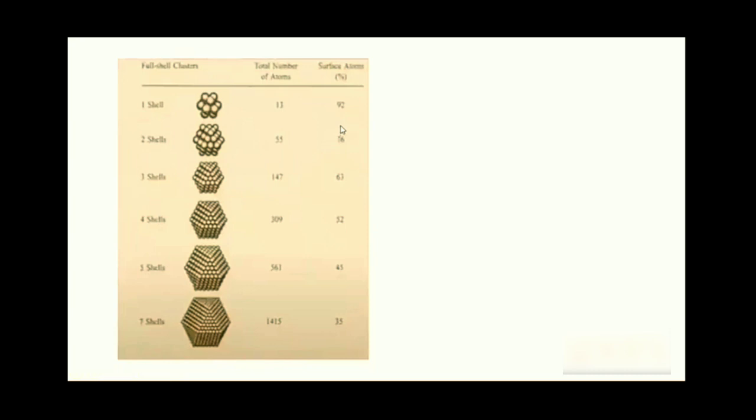If we enhance the size more and more, for a 7-shell cluster, the total number of atoms is 1415, but the number of surface atoms is only 35% of this. So if we reduce the size from 7 shells to 1 shell, the percentage of surface atoms keeps increasing from 35 to 92. That means more and more surface atoms will be exposed to the surroundings. So what will be its effect?